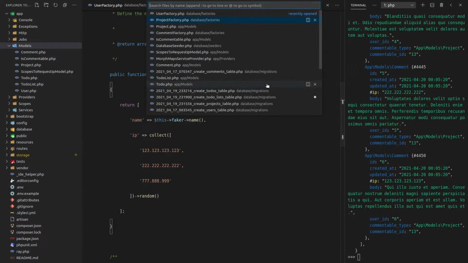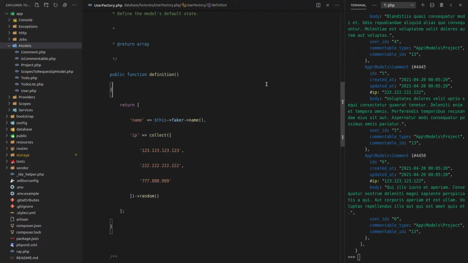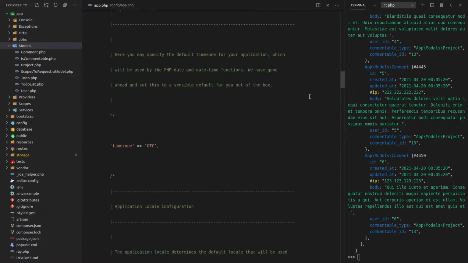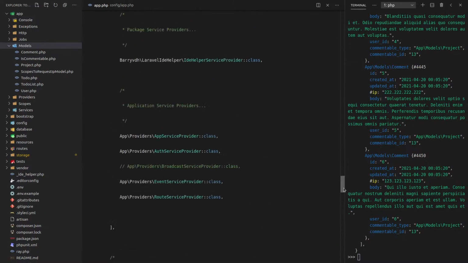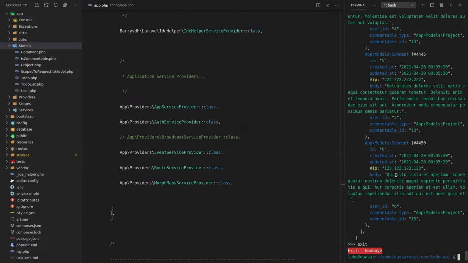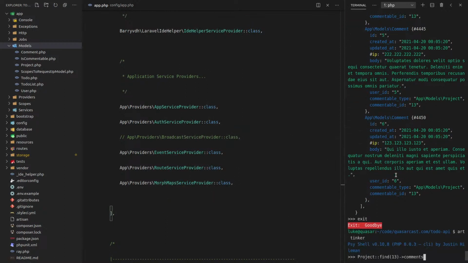I thought, okay, I created the service provider, but I didn't register it. So let's say app.php and application service providers. Let's just add another one here. And what did I call it? I called it morph map service provider. So let's exit that art tinker and run that same command again.